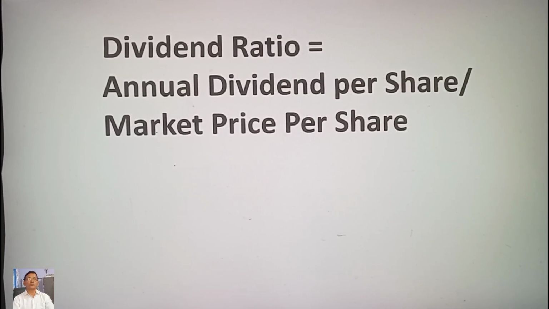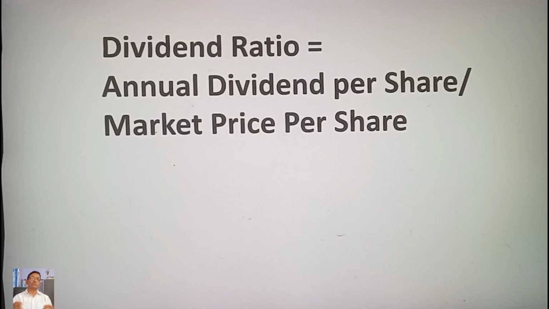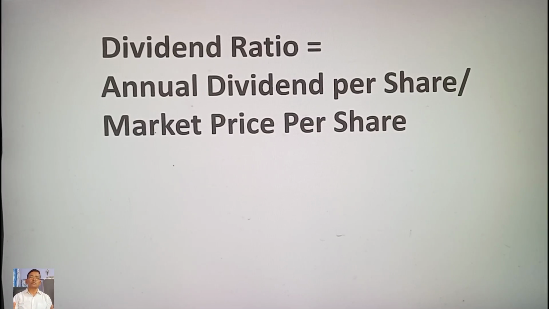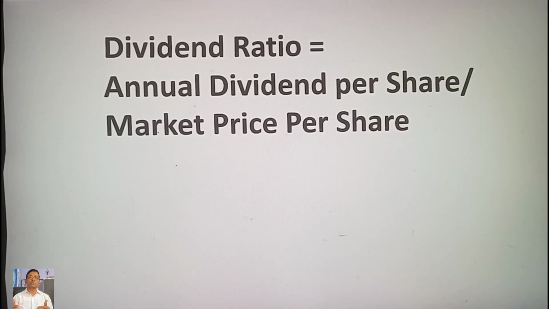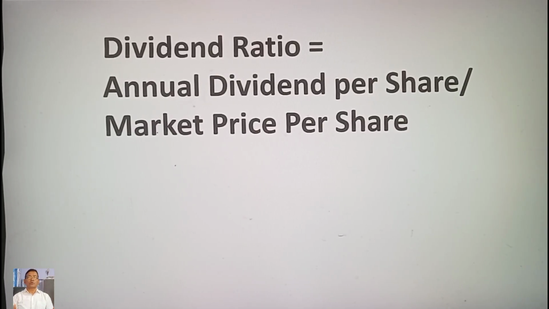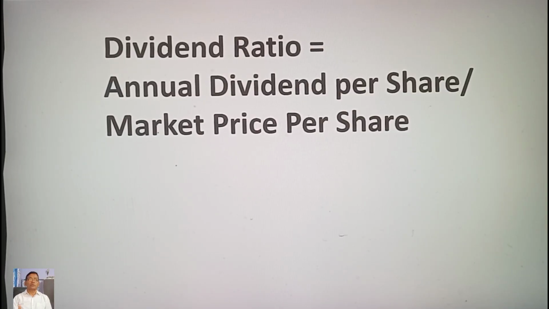Dividend ratio is equal to annual dividend per share divided by market price per share. When we select stocks for passive income, we often look at this ratio. If this ratio is above 1, it indicates the company is paying its shareholders more than its net income.